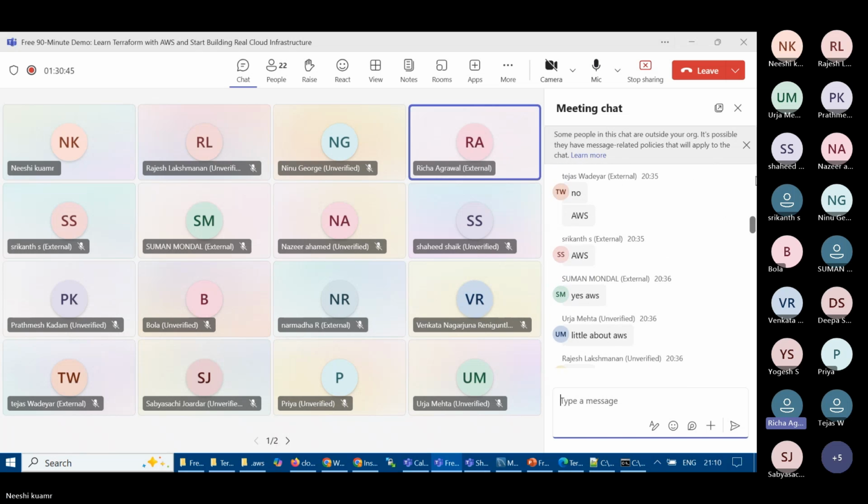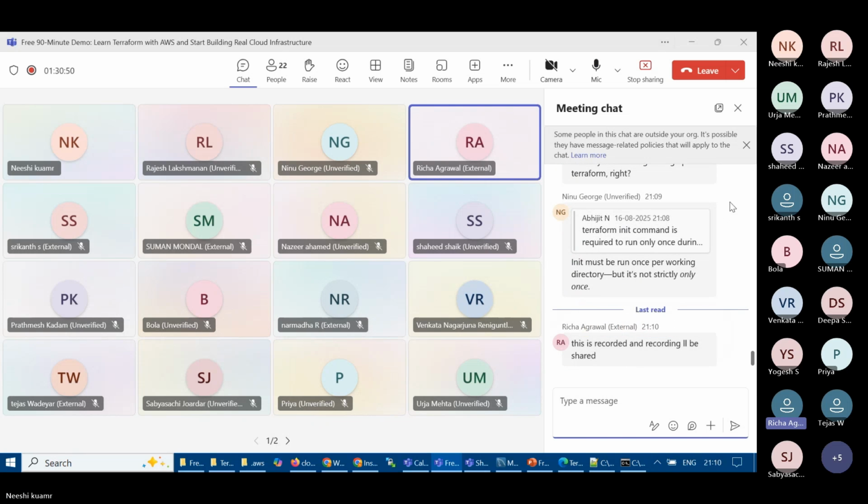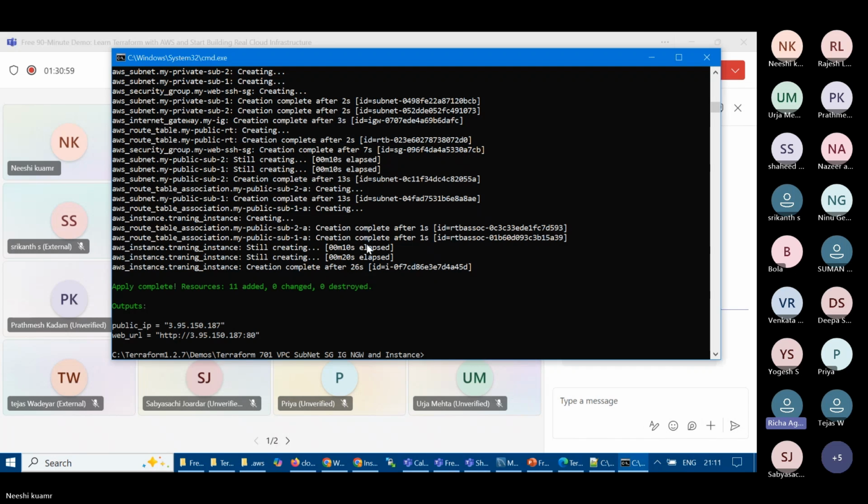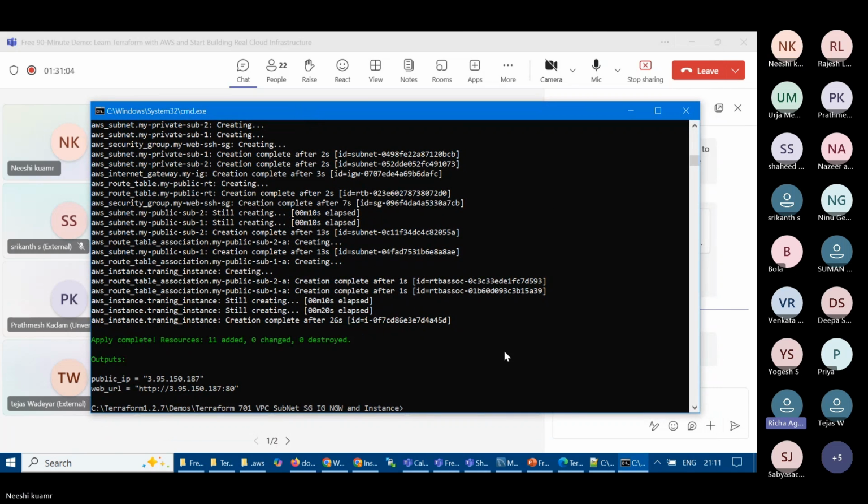Yeah, Kumar, I think it's a really good demo. I know in one day we will not learn and understand everything, but at least we can see in front of us that it is creating the resources, and we are not going to multiple tabs together. Everything is written in one file, and we can also get it reviewed by our seniors and teammates. We can share it, and we can refer to it later on also.